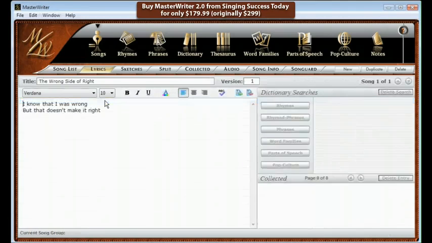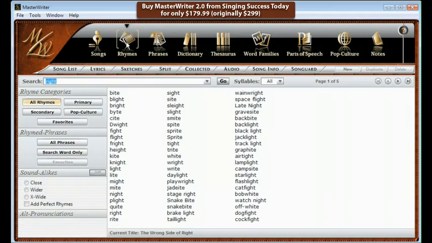Double-clicking on a song title will take you to the lyrics page. Here's our first two lines. We need a rhyme for right. Double-click on right, click on rhymes, and you are looking at 300 perfect rhymes for the word right.